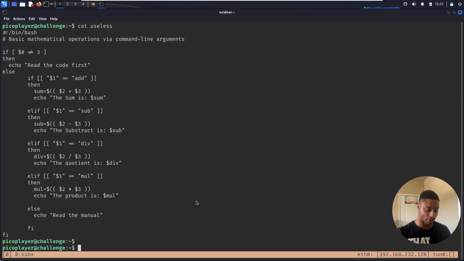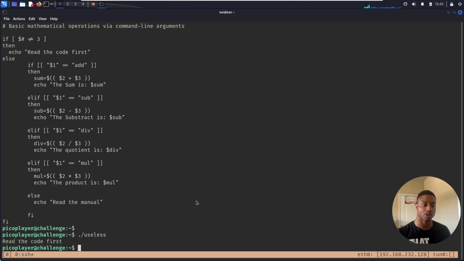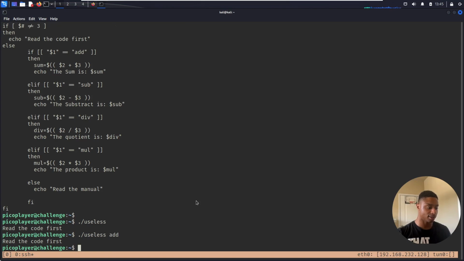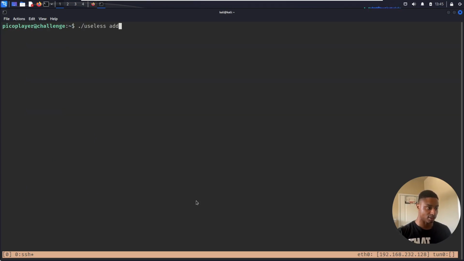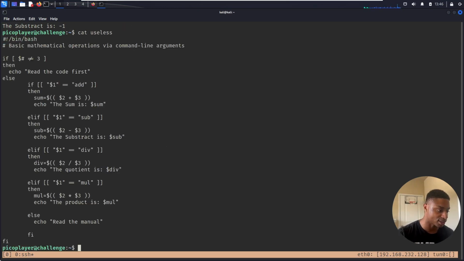So let's see if we can play around with this. Let's run useless with no arguments. It tells us to read the code. And then add. All right, read the code. Let's just add 2 plus 4. Turns out the sum is 6. Interesting. All right, let's change this to sub, 4 and 5. Okay, so it's just a calculator, right? How can we leverage this to get a flag?